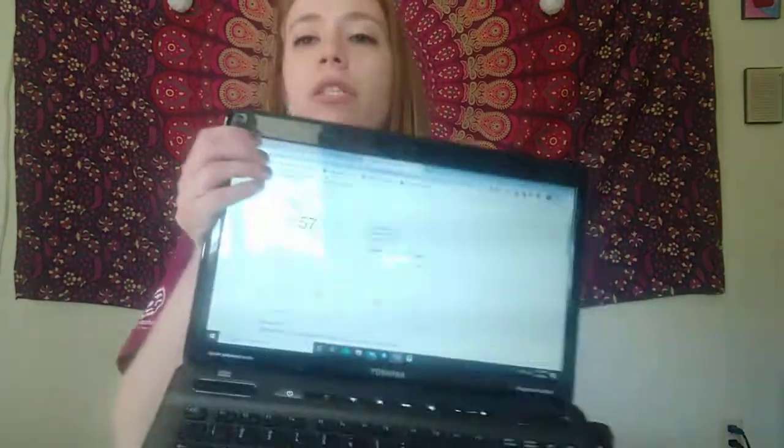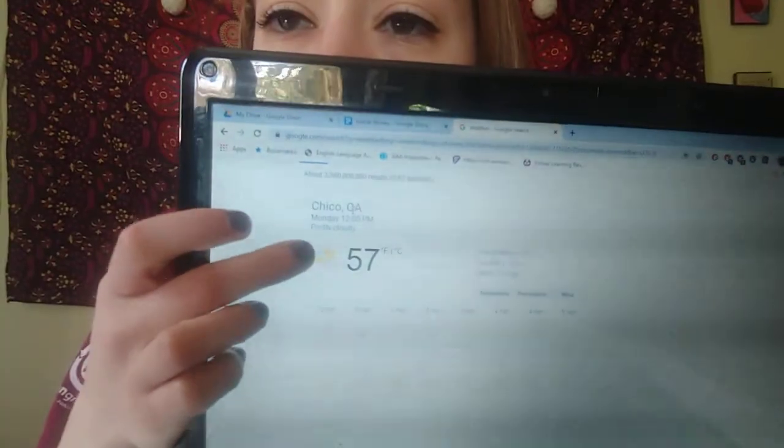Beautiful blue skies and sunny, but if you remember back to our picture from when we clicked on Monday, you can kind of see it here too. I'll see if I can show you. Right here, this usually tells us what type of weather we're going to have for the day. So underneath it says Chico, California, Monday, and it says partly cloudy.